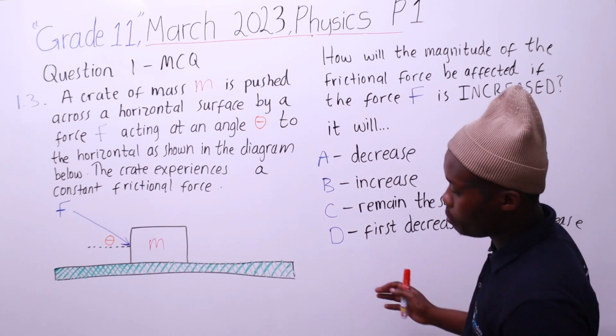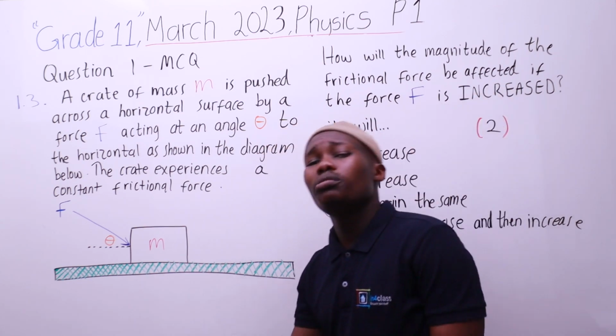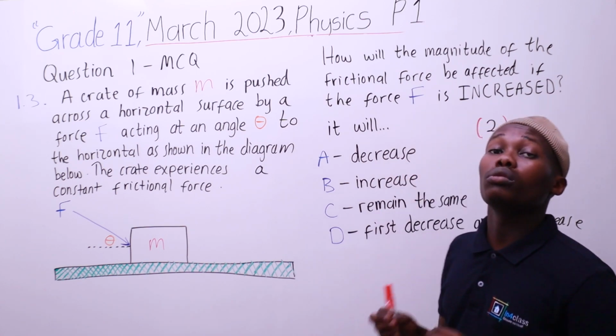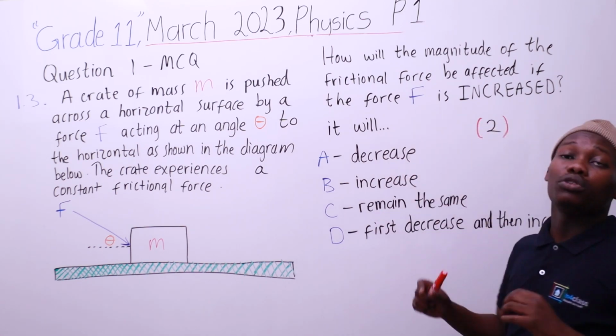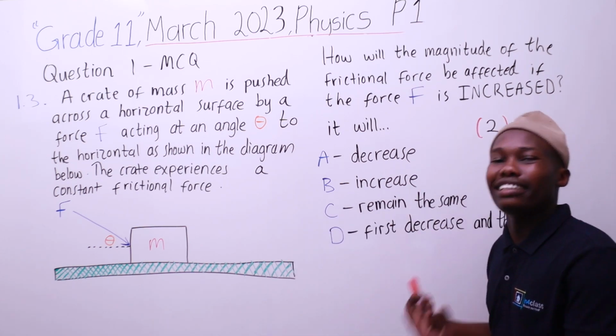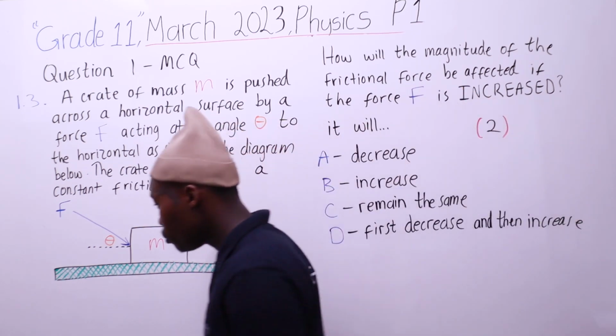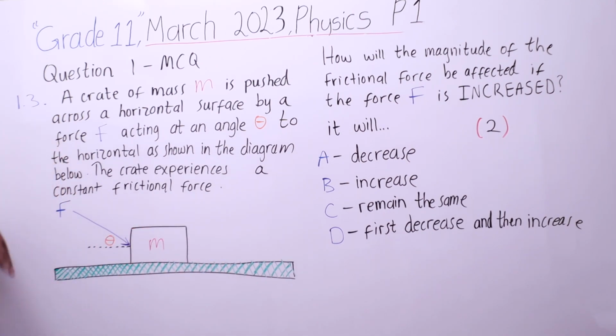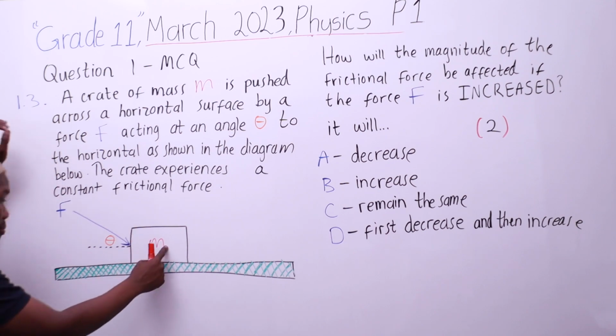Alright, so lapho ke asike sikhulume ngayo le nto lesizama ukuyichaza kahle siqala kwenzakalani ukuze sizokwazi ukubona ukuthi what's going to happen to the frictional force if the applied force F is increased. Alright, so sizeni ngala nayi crate la case with a certain mass of m.